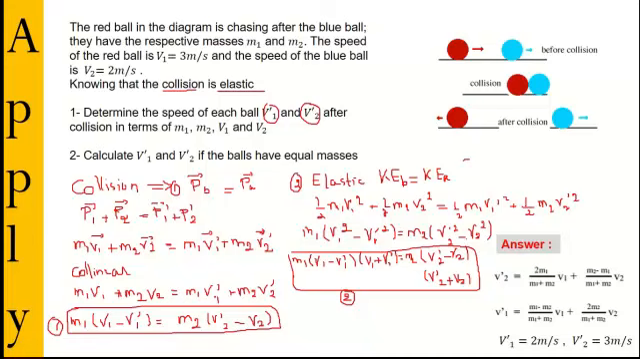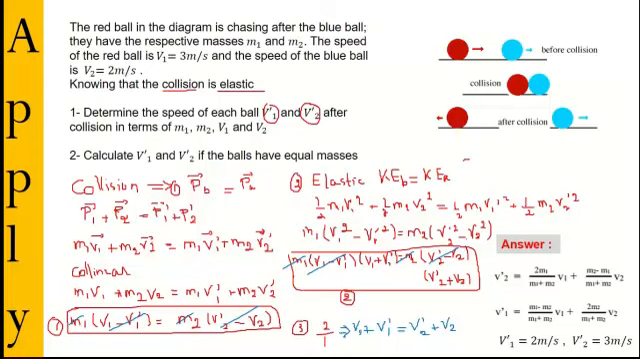Now we'll do the system of these equations. Step number 3 is to divide. We divide equation 2 by equation 1. When I divide these two equations, we can simplify by M1 and M1 and then V1 minus V prime 1. From this side M2 and M2 and then V prime 2 minus V2. So from the division we have V1 plus V prime 1 is equal to V prime 2 plus V2.